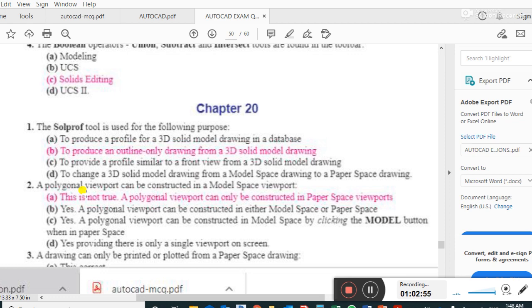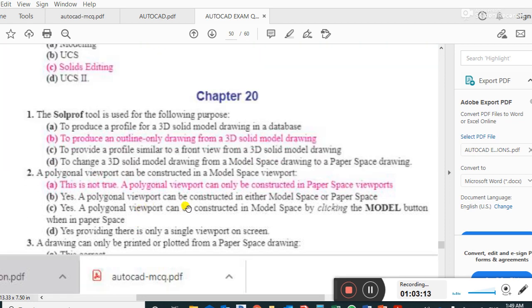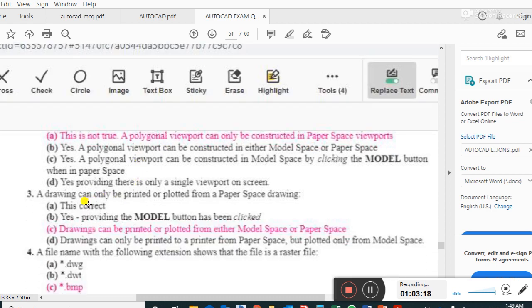A polygonal view can be constructed in a model space viewport. This is not true. A polygonal view can be constructed in the paper space viewport. Question number 3. A drawing can only be printed or plotted from a paper space drawing. The right answer is that a drawing can be printed or plotted from either model space or paper space.